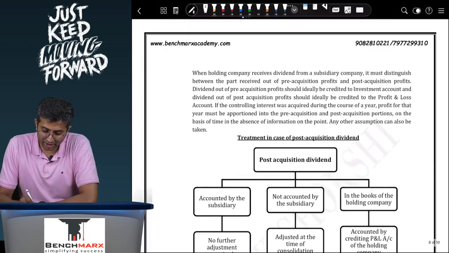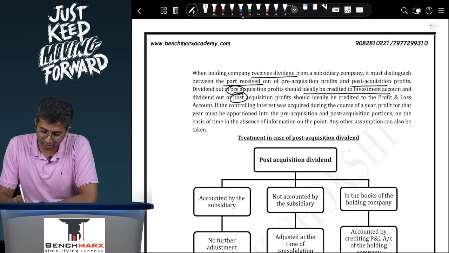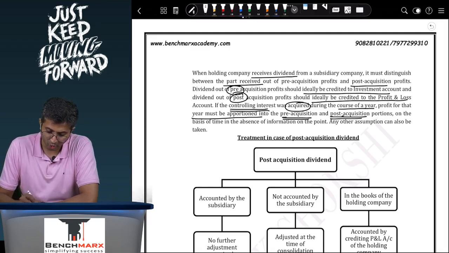When the holding company receives dividend from a subsidiary, it must distinguish between the part received out of pre-acquisition profits and post-acquisition profits. Dividend out of pre-acquisition profit should ideally be credited to the investment, and dividend out of post-acquisition profit should ideally be credited to the profit and loss. If the controlling interest was acquired during the course of the year, profit for that year must be apportioned into pre-acquisition and post-acquisition portions on the basis of time taken.